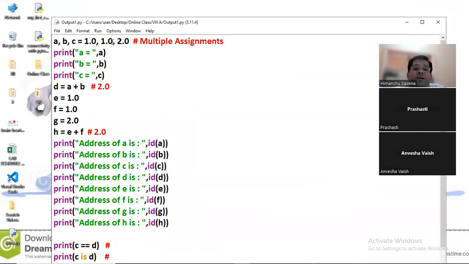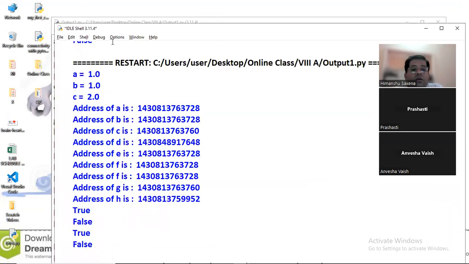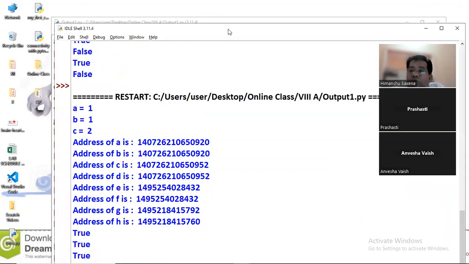And in the case of integer values, let's see, just give me a moment, I want to come to a conclusion here. So in place of this it will become 2, and e plus f will become 2.0 only because they have float values. Yeah, it's true, true, and at last it will become false.